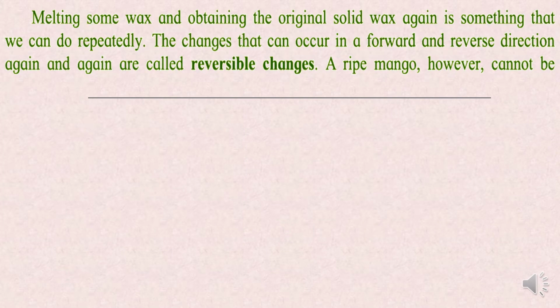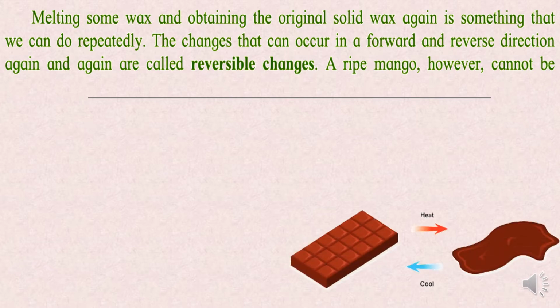Melting some wax and obtaining the original solid wax again is something that we can do repeatedly. The changes that can occur in a forward and reverse direction again and again are called reversible changes. Now here you can see that there is an ice cream candy, or a chocolate. There are two examples. Now once if I heat them, it will melt.